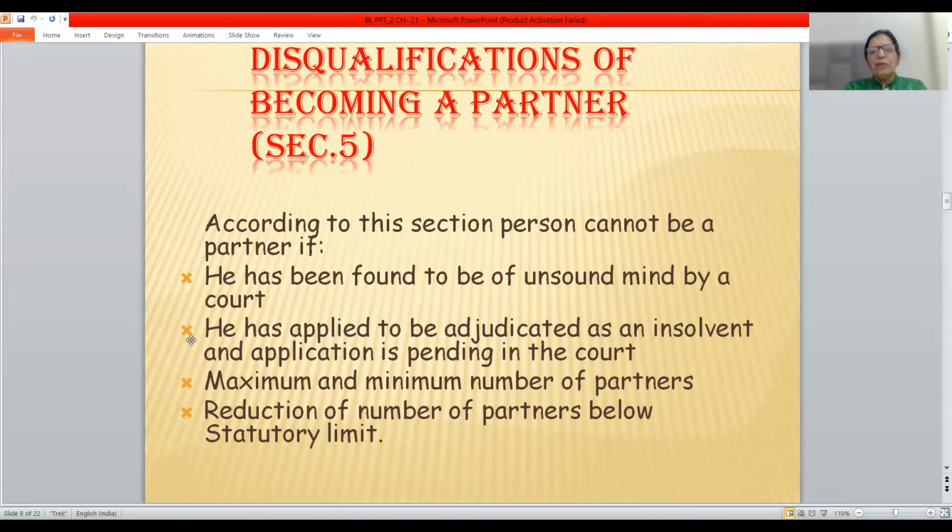But if at any point of time this number falls below 2, that is only one partner is left out, and that partner carries on the business of the LLP for a period which is not less than 6 months, then he will be liable for all the transactions which take place during this period. He will be solely responsible. So this is the consequence of reduction of number of partners below the statutory limit.